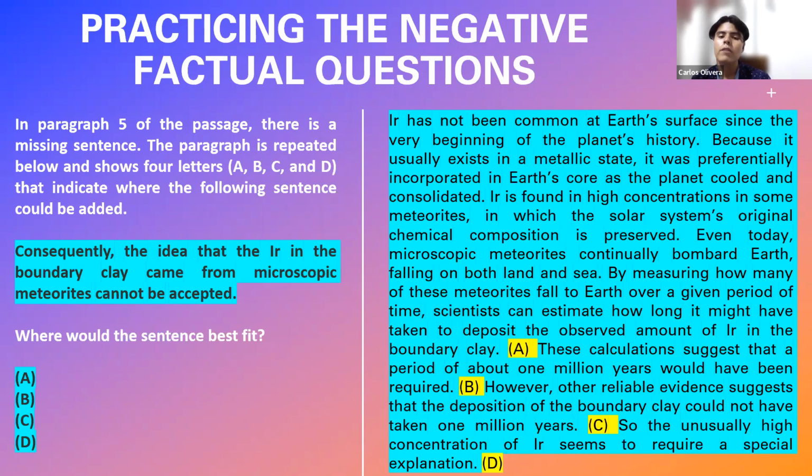By measuring how many of these meteorites flow to Earth over a given period of time, scientists can estimate how long it might have taken to deposit the observed amount of air in the boundary clay. These calculations suggest that a period of about 1 million years would have been required. However, all the reliable evidence suggests that the deposition of the boundary clay could not have taken 1 million years. So the unusually high concentrations of air seem to require a special explanation.